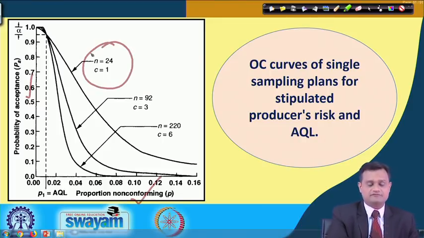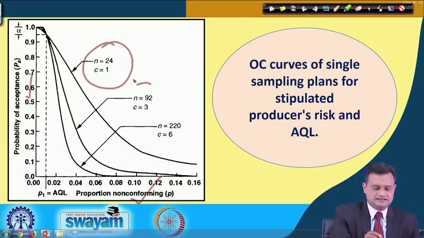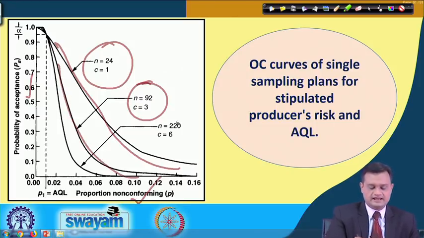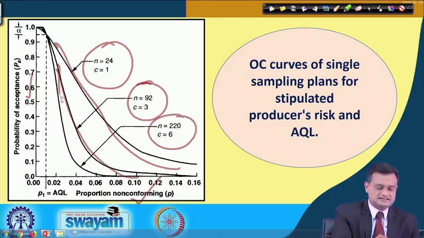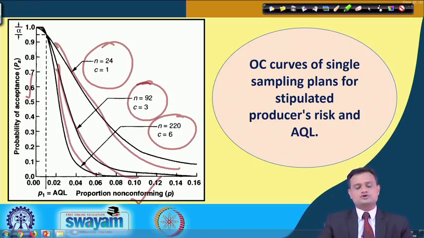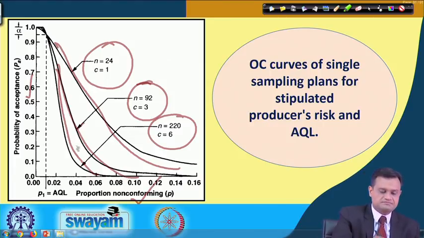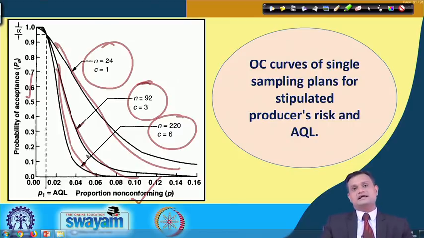I get n is equal to 24 for C is equal to 1, this is the OC curve. Then n is equal to 92, C is equal to 3, this is the OC curve. N is equal to 220, C is equal to 3, this is the OC curve. You can see that as the sample size n increases, I am going for steeper and steeper operating characteristic curve.